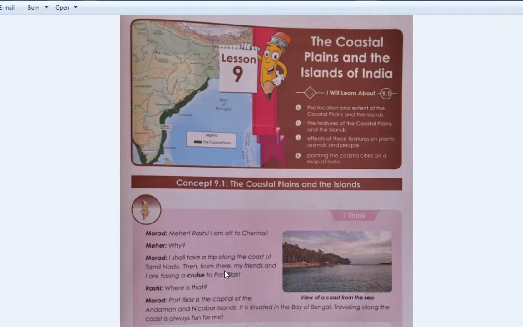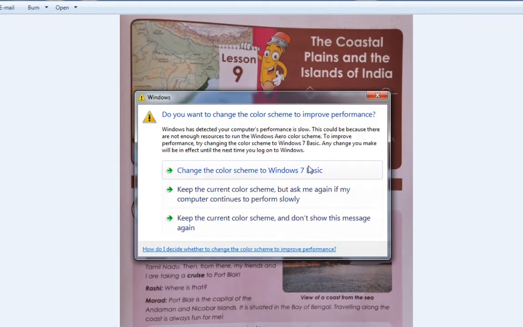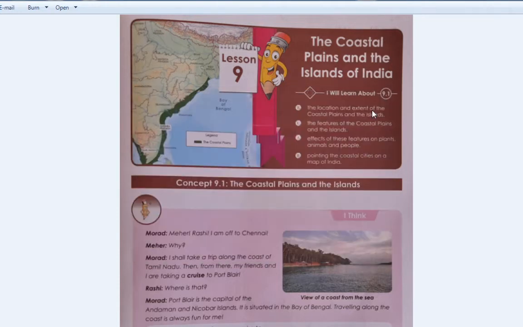"Then from there my friends and I are..." What are they going to do? Yes, he and his friends are going to take a cruise to Port Blair. Then Rashi asked him, where is that?